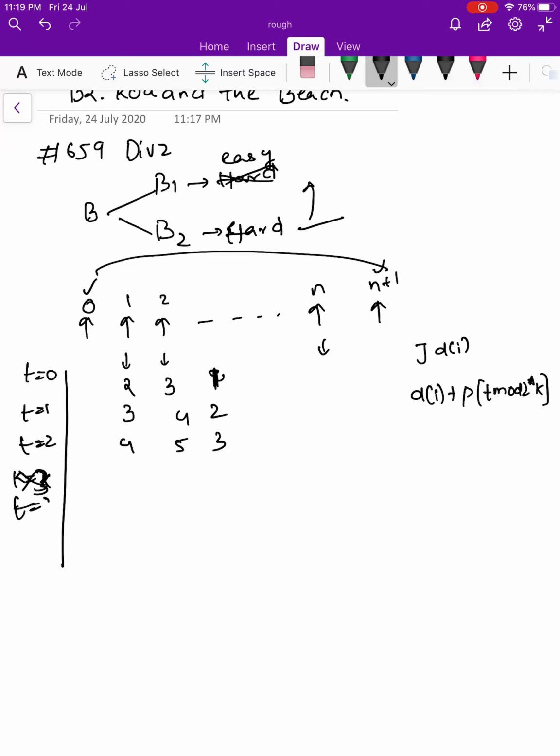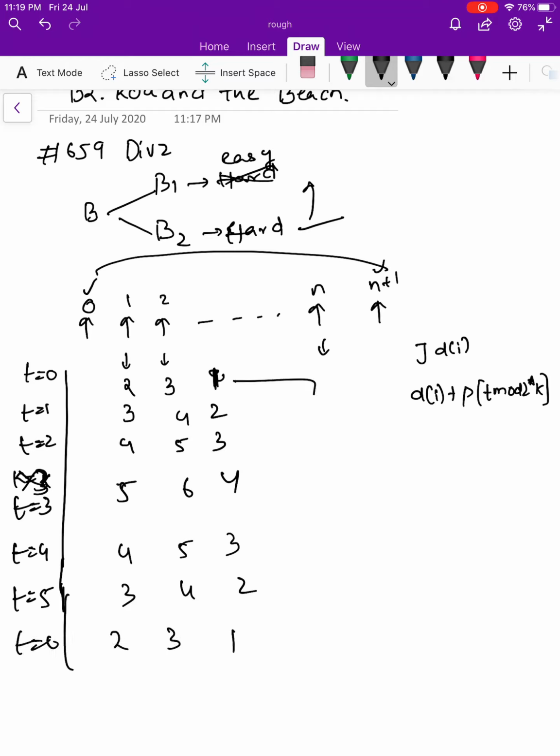At t equal to 3, they will be 5, 6 and 4. At t equal to 4, it starts decreasing: 5, 4, 5, 3. At t equal to 5, it will be 3, 4, 2. And when t equal to 6, it will again be 2, 3, 1, which is the same as the start, and again it will repeat this cycle.